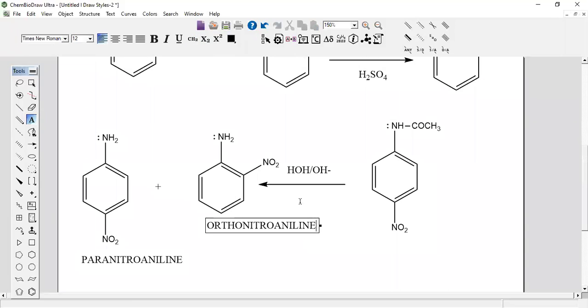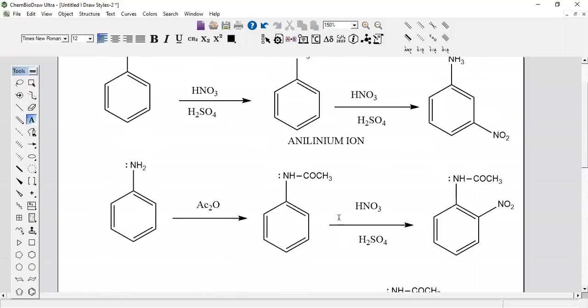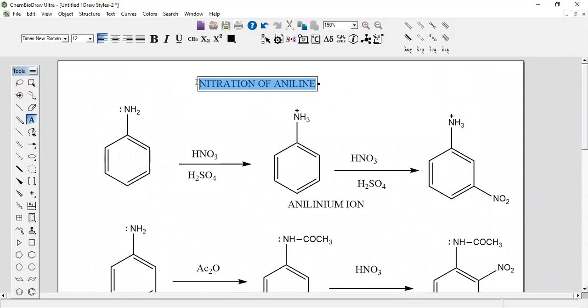Again I will explain, the nitration of aniline. The direct nitration of aniline will first give an anilinium ion, because aniline acts as a base and accepts the proton, and the nitro group goes to the meta position, as the anilinium ion is a meta directing or ring deactivating group.